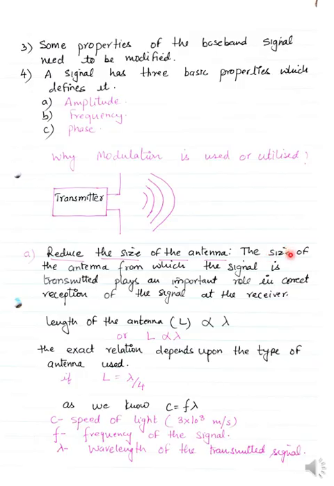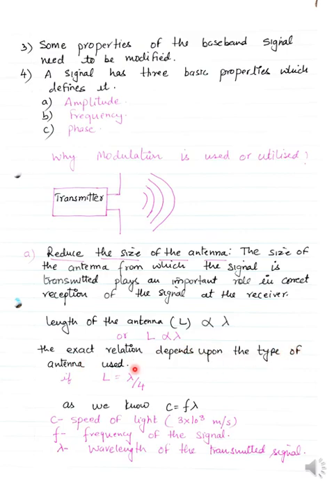The size of the antenna from which the signal is transmitted plays an important role in correct reception of the signal at the receiver, and the length of the antenna is proportional to the wavelength of the signal you are sending, and the exact relation depends upon the type of antenna used.